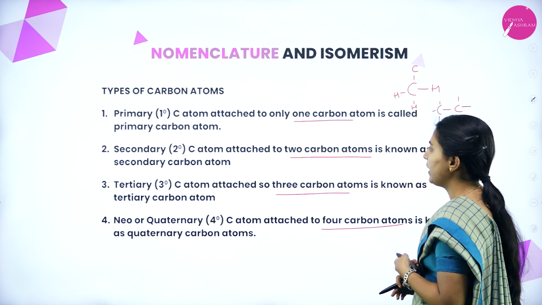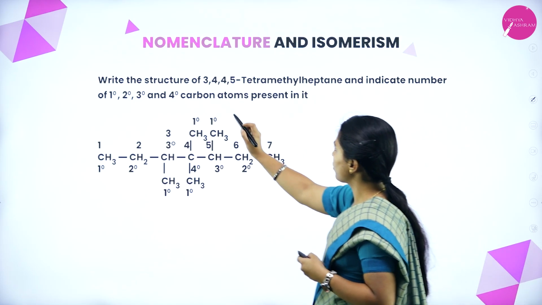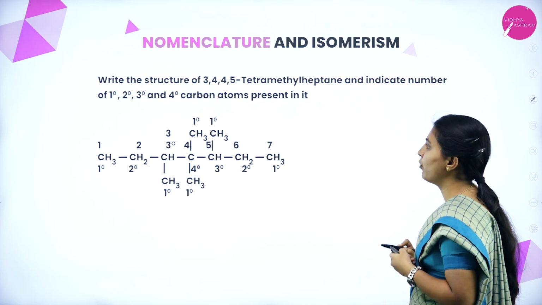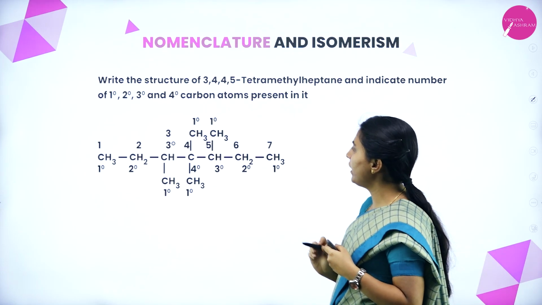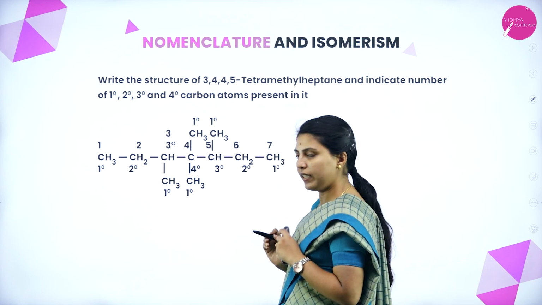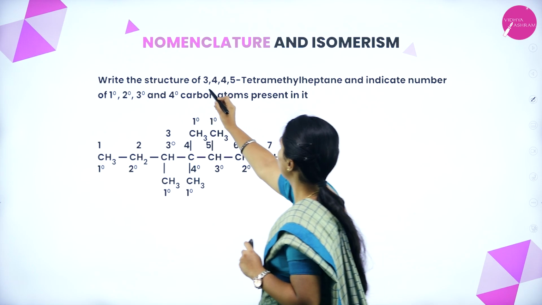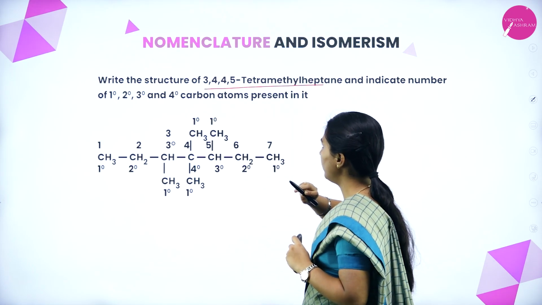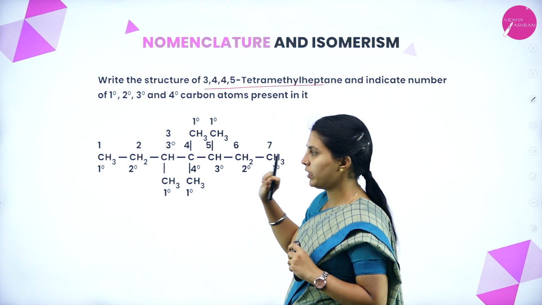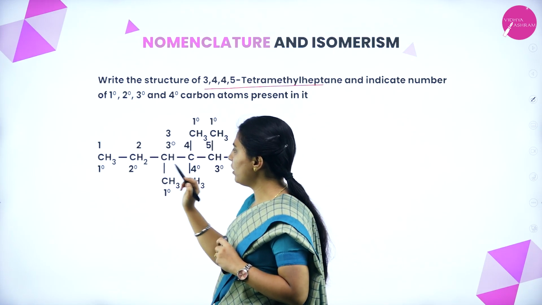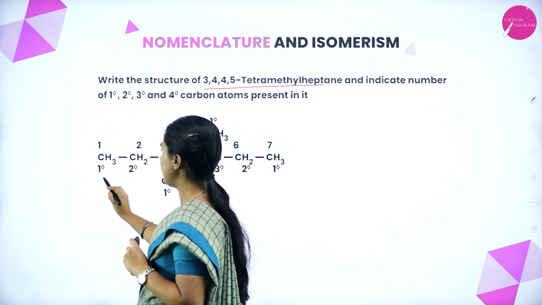To understand better, see here: write the structure of 3,4,4,5-tetramethyl heptane and indicate the number of primary, secondary, tertiary and quaternary carbon atoms present in it. First, you have to write the structure for this compound. Then identify the primary carbons, where only one carbon is attached.